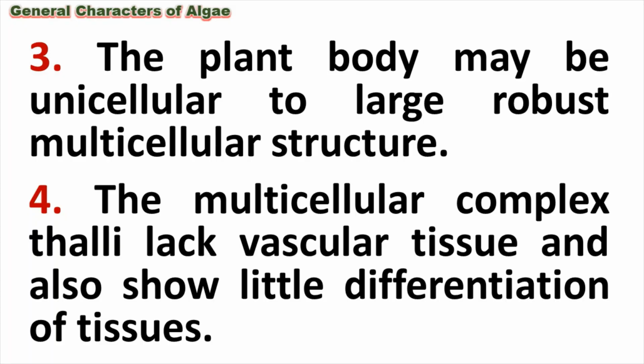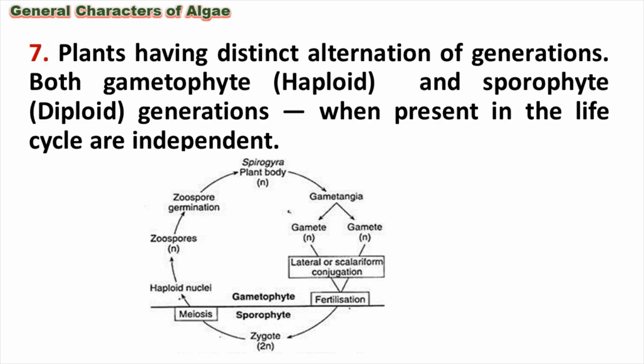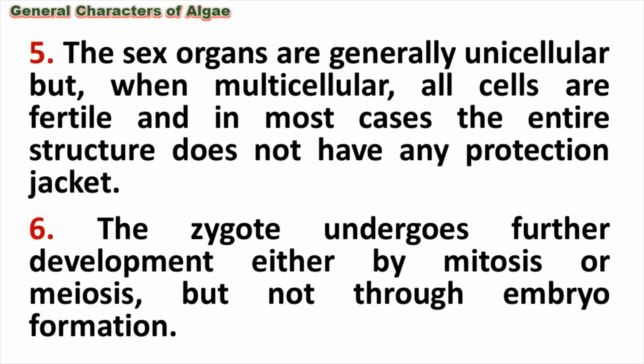When you come to the reproduction of algae, there is a great deal of diversity even in reproduction. They reproduce by sexual methods and also by asexual methods, and when it comes to sexual reproduction, they reproduce by isogamy, anisogamy, and oogamy. But one significant feature of algae is that the zygote directly develops into the organism. There is no formation of an embryo. Embryo formation is not seen in algae.